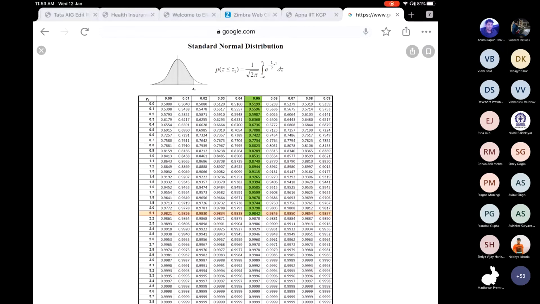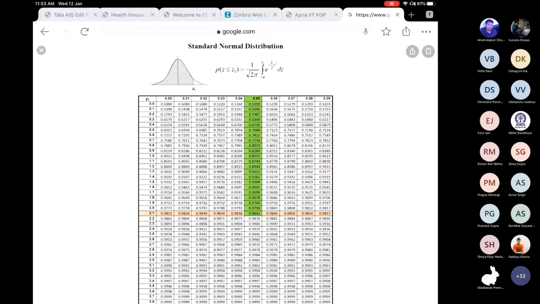Any question regarding this table? In this table you can see values are given from minus infinity to Z1. You can also look up the other way. If the CDF value is given, you can find the corresponding point.